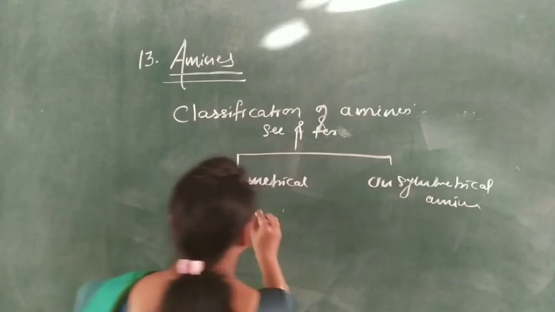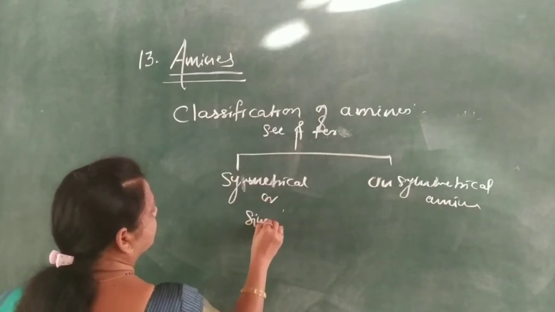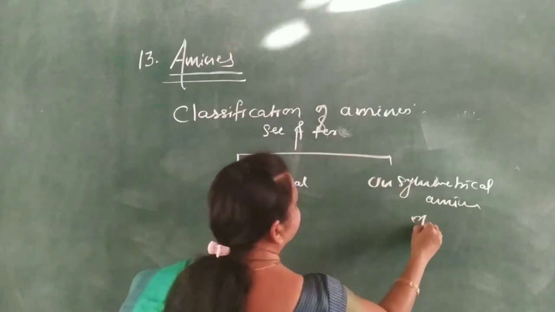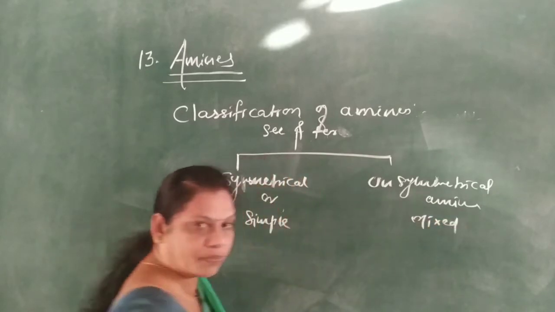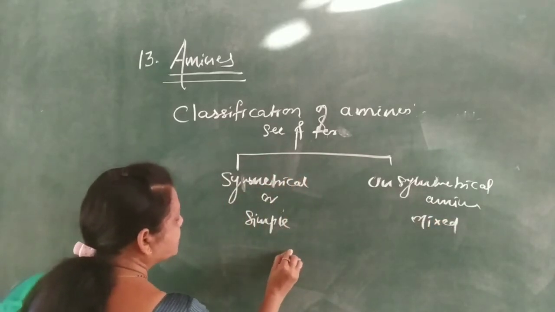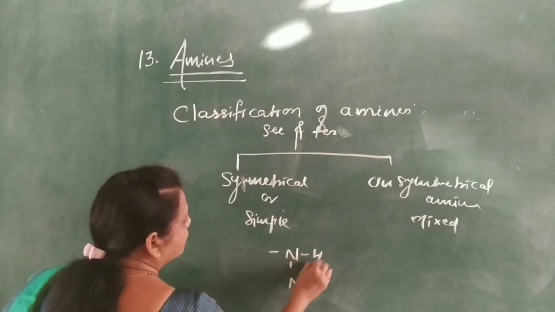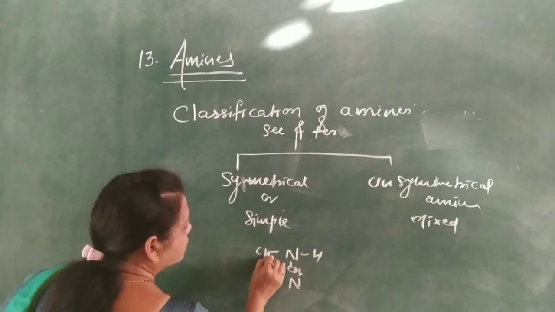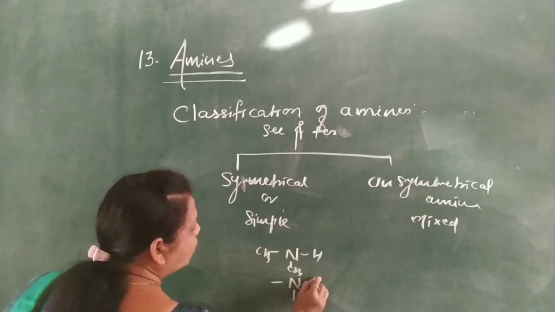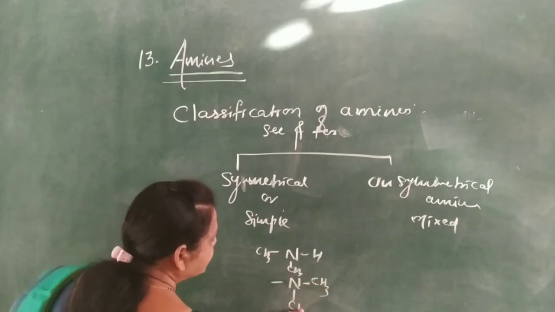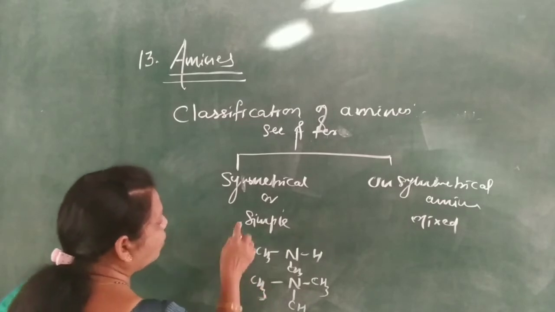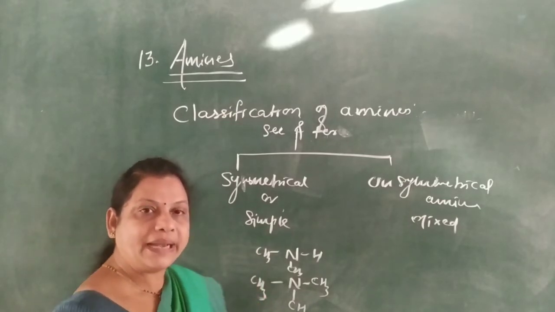They are called simple or mixed amines. So, in case of secondary and tertiary, if the alkyl groups present on ammonia are the same, then they are called a simple or symmetrical amine.